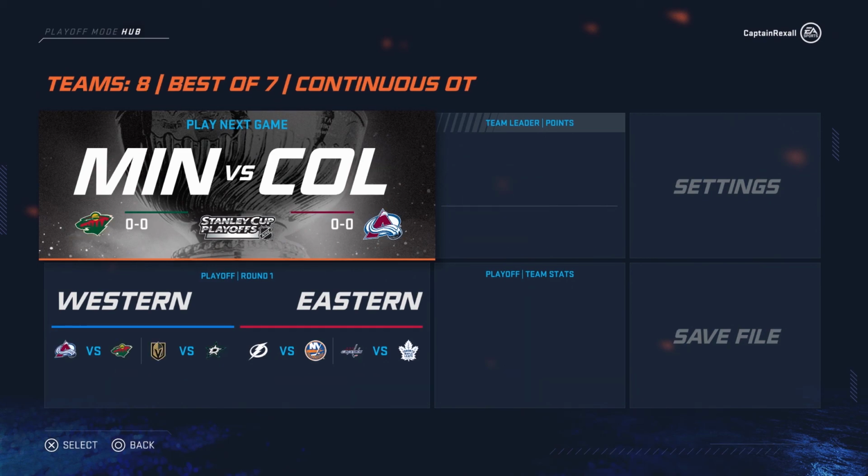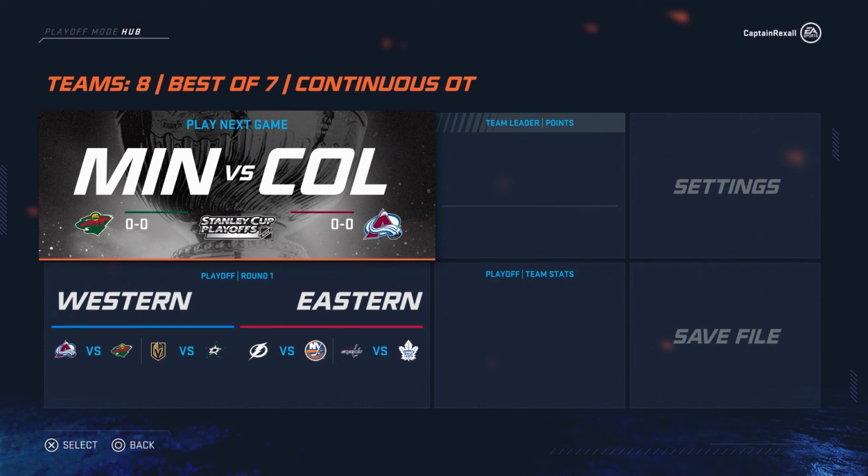Alright, we're officially in the second round of playoff action, and now we can just practically let the playoffs go, because once we get to the conference finals, it won't really matter about reorganizing anyways. But we're in the big times right now. We got Colorado versus the Minnesota Wild, the Vegas Golden Knights versus the Dallas Stars, we got Tampa Bay versus the New York Islanders, and Washington Capitals versus the Toronto Maple Leafs.